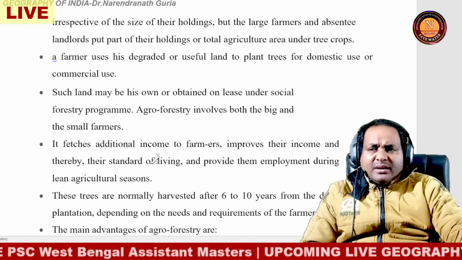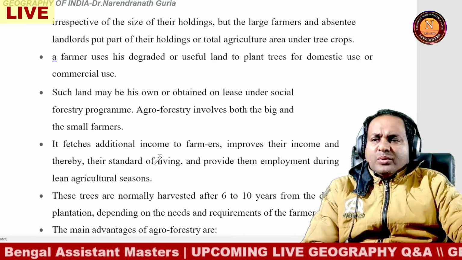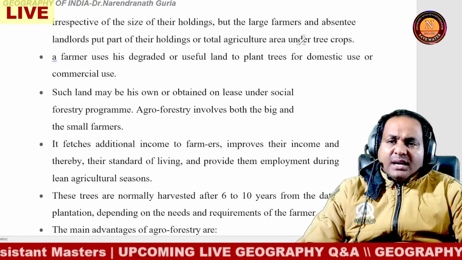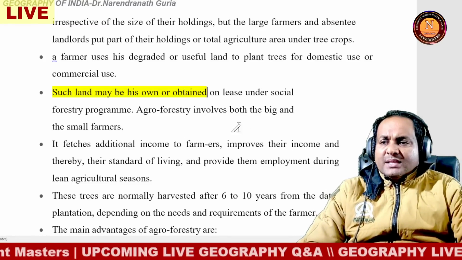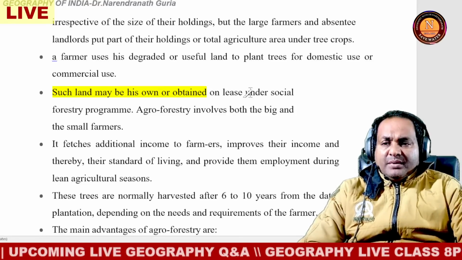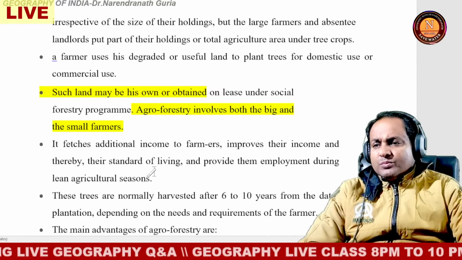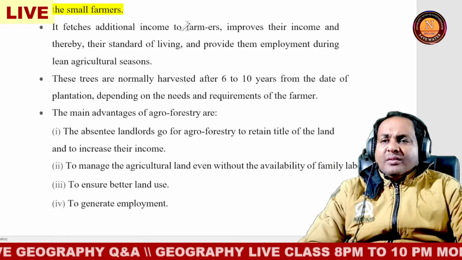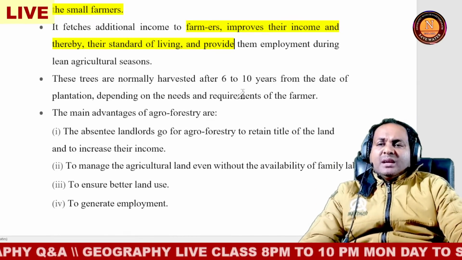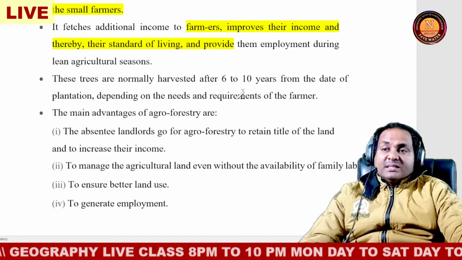Irrespective of the size of their holding, large farmers and landlords put part of their holding or total agricultural area under tree crops. So it is very important. Such land may be their own or obtained on lease under the social forestry program. Agroforestry involves big and small farmers, and farm area improves income and standard of living, and provides them employment during the long agricultural season also.